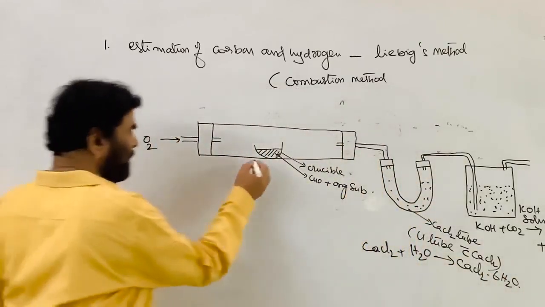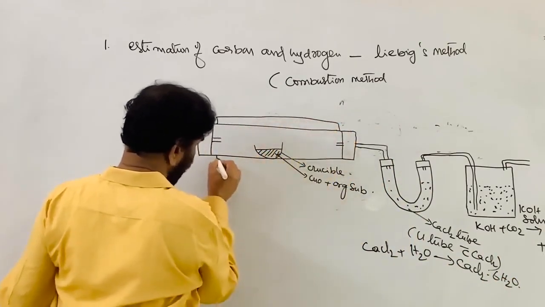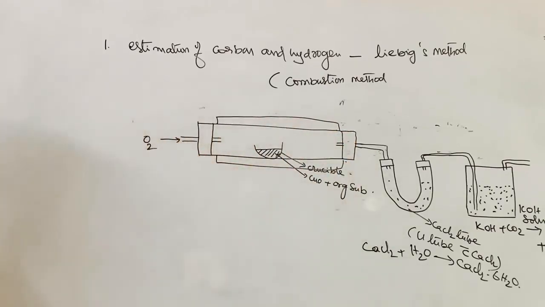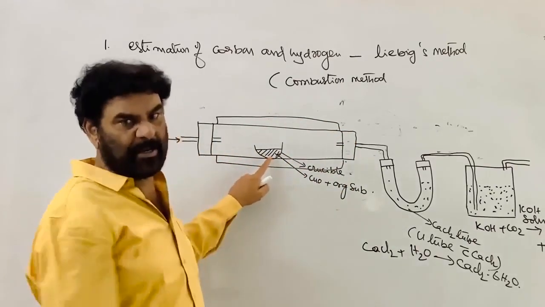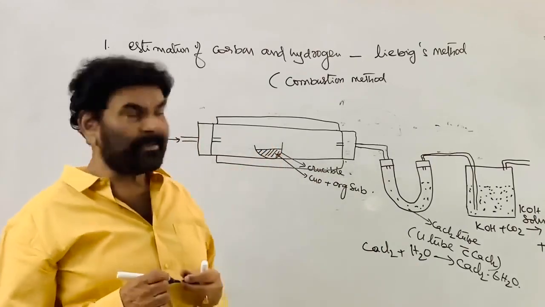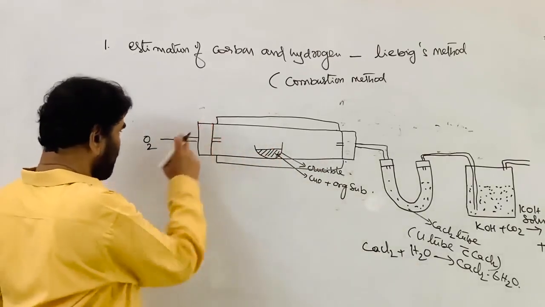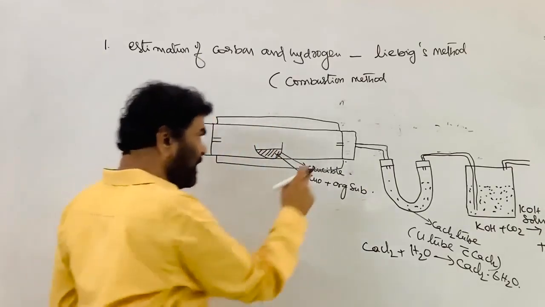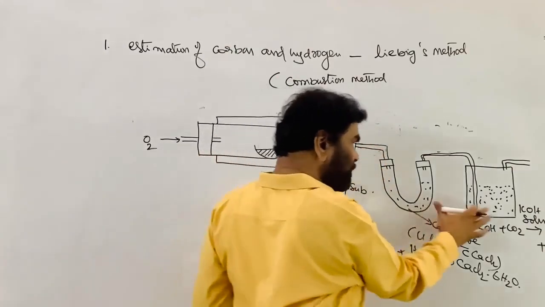So oxygen is carried. This is kept in the furnace and strongly heated. A known mass of the organic compound is taken into a crucible and mixed with an excess of copper oxide. One end is closed, through which oxygen is continuously supplied. To the other end, the cork is fitted and that is attached to the absorption unit.